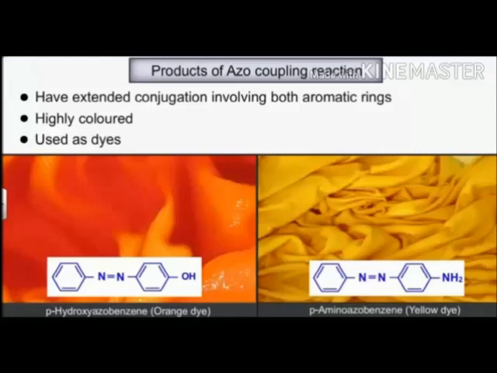They have extended conjugation. You can see conjugation is increasing, so highly colored products are formed and used as dyes. You can see para hydroxy benzene gives orange dyes, para amino benzene gives yellow dyes. These are used for making dyes, whenever we want any colored product.